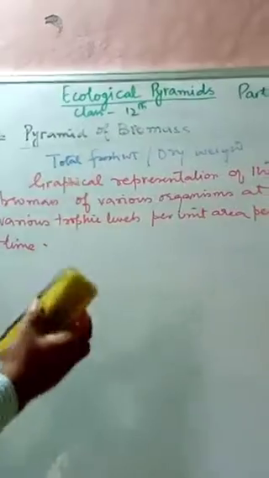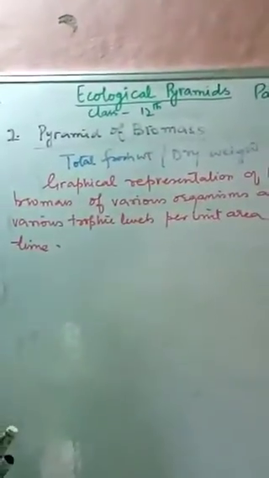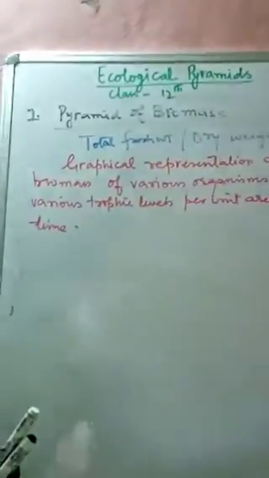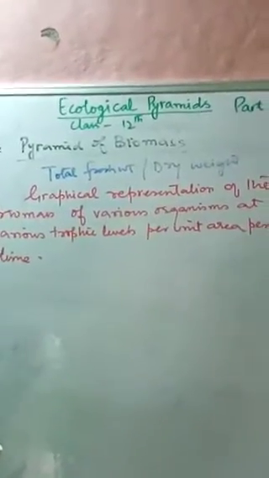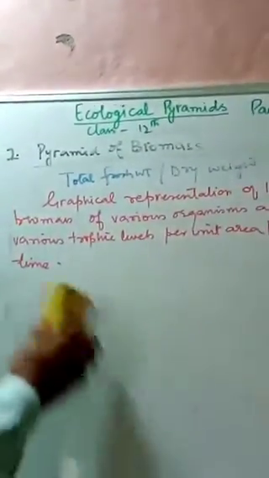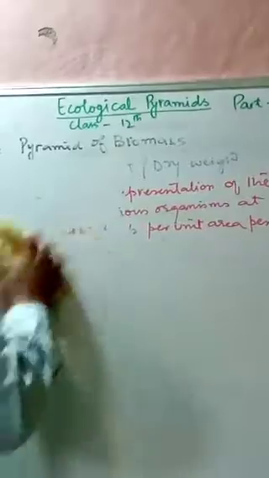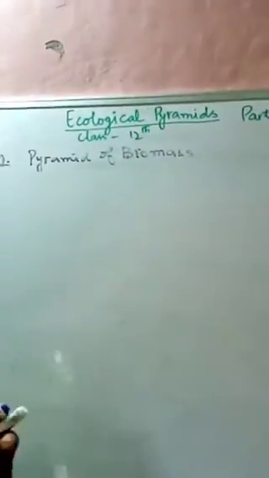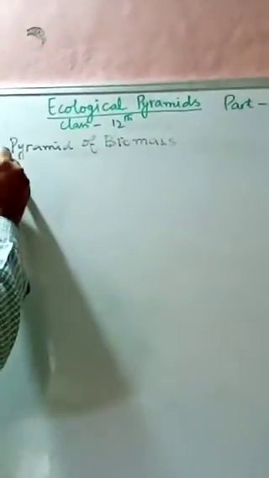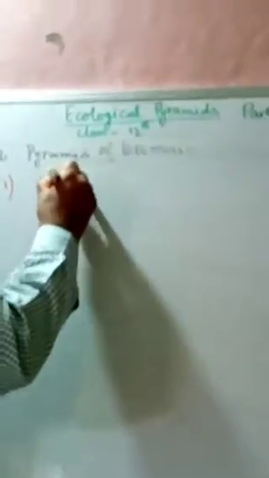Now, in the pyramid of number, we have shown both inverted and upright cases and discussed examples from various ecosystems. Here again, we will try to explain various examples from different ecosystems. First one, we will take the ocean ecosystem.